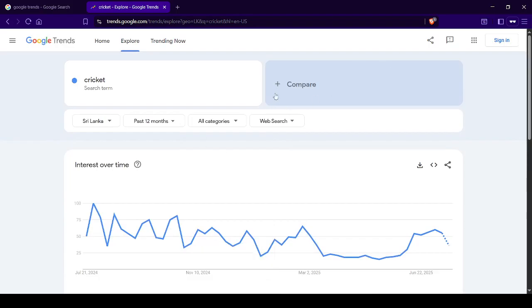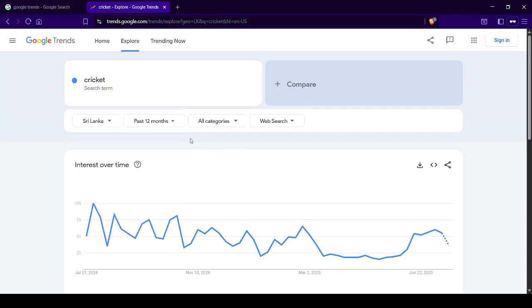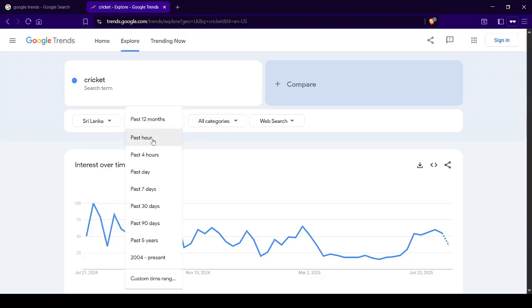You can add another term here and compare with it, and here you can choose the location, the time frame, and which category, and web search or image search, news search, Google Shopping or YouTube search, anything you can select. Then you can go with that. So I keep it like this. If you want, you can select here and change it to worldwide. And the time frame you can choose from the past hour to anytime, from 2004.